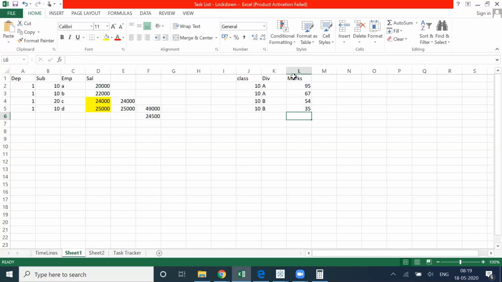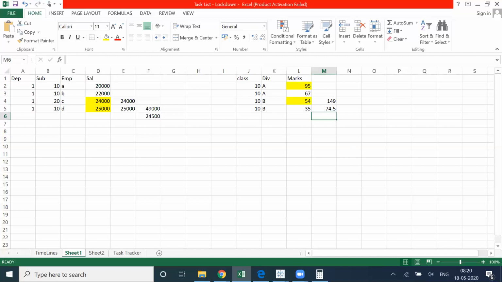I want to maybe tell a business or tell a principal that this is the average of the max value I got across the sections. In that case, 95 is the maximum value for section A, and for section B, 54 is the maximum value. So the total sum comes out to be 54 plus 95, and when I divide it by 2, the average comes out to be 74.5.